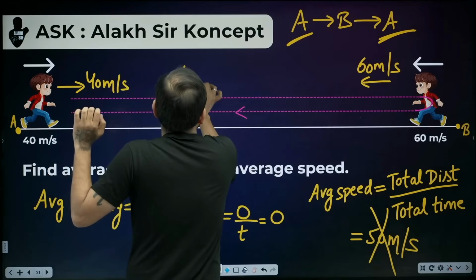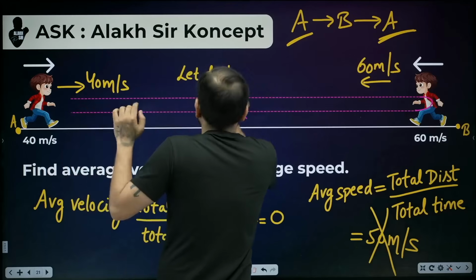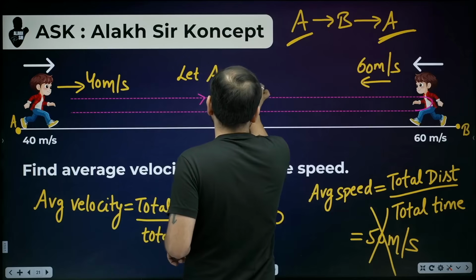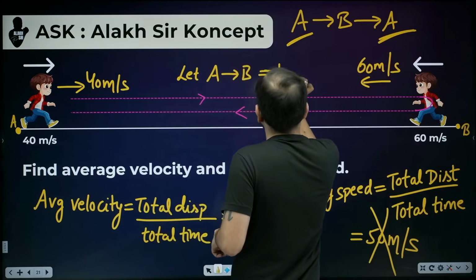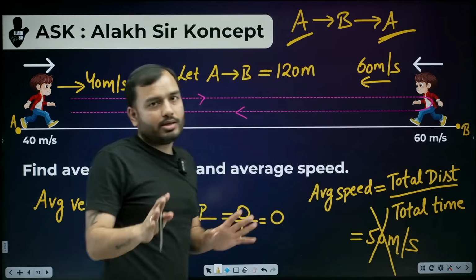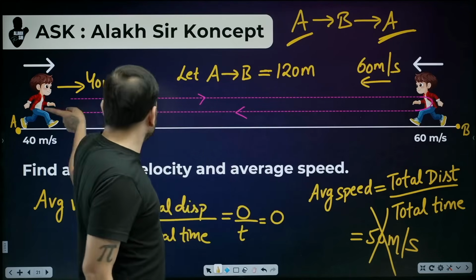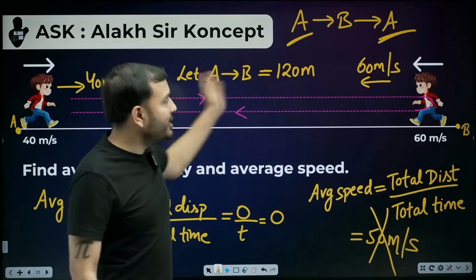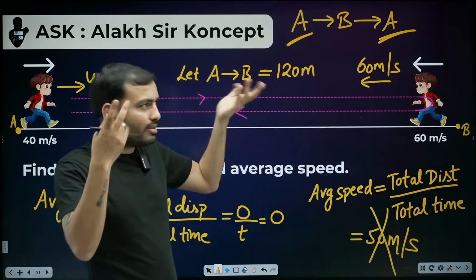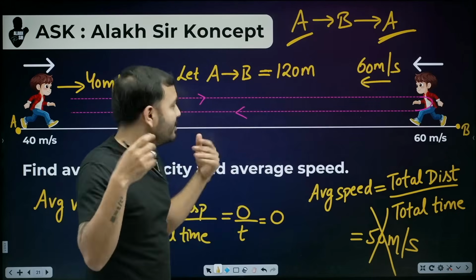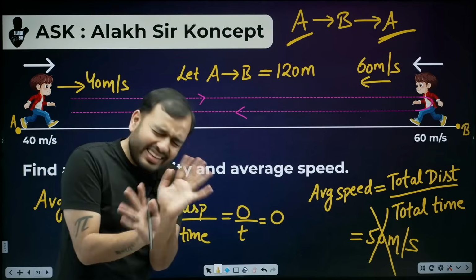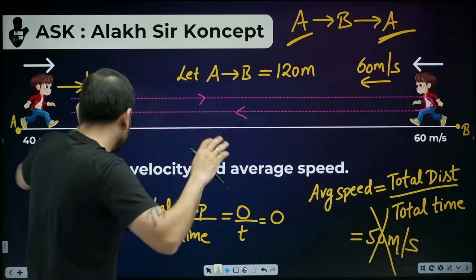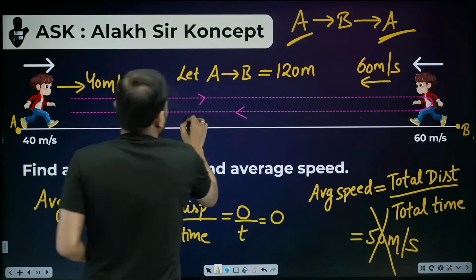I'll say let the distance A to B be, if you want you can take 100 meters. Best is 120 or 240. Take the LCM of these two numbers, it will be the easiest one. Try multiplying both of them, 4 into 6, 24. By any number that you can easily cancel, take it as 100. Don't be scared, take the feel of physics better. Later on, you will see why I took 120 for simple cancellation. Never mind. Assume 100, assume X, assume D, assume whatever you want.